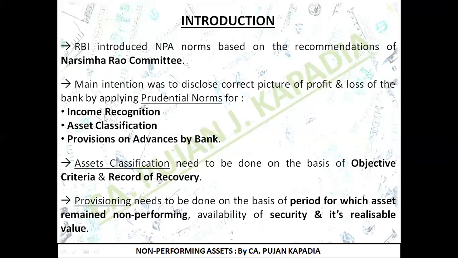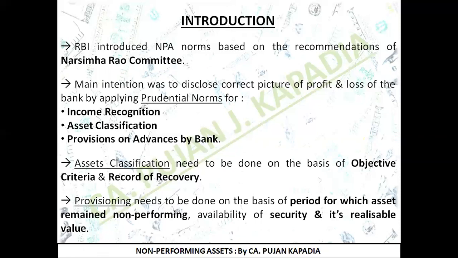First is with regard to income recognition. Now, what is income recognition? Let me brief you about the same. Income recognition means when you are going to recognize the income in your books of account. Now let's take the scenario of a bank. Bank gives loans and advances. Now in this particular case, what is the benefit to the bank? Bank is going to earn interest income on that particular asset, that is the loan or advance it has given.